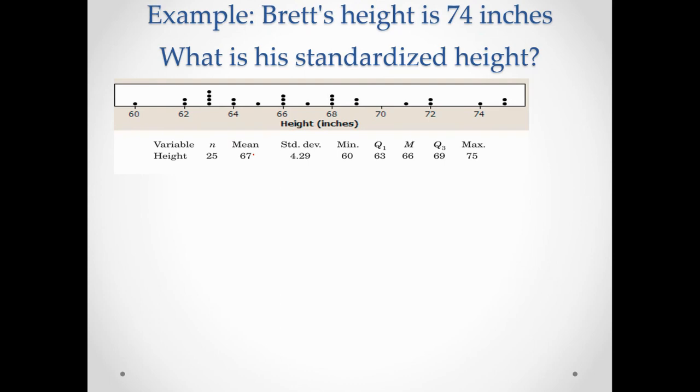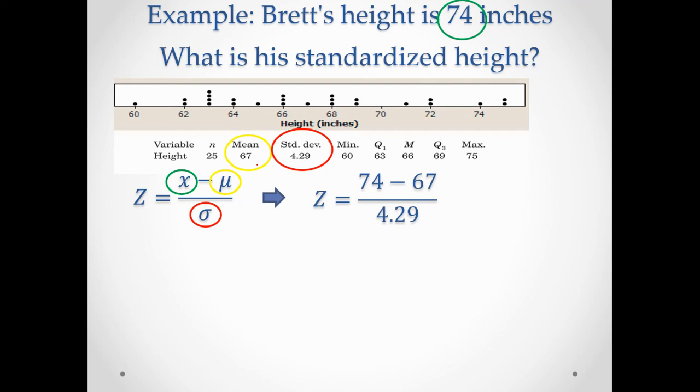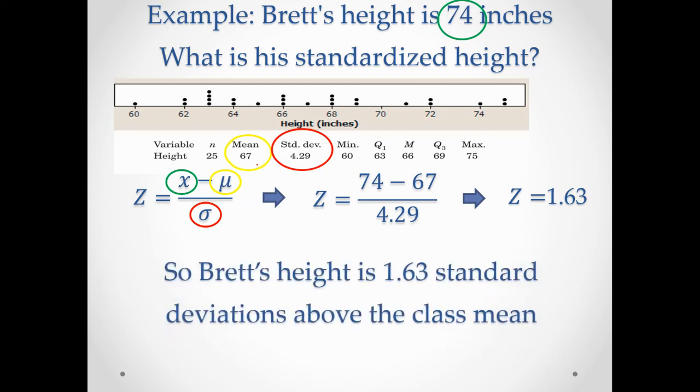Okay, let's do another example. Brett's height is 74 inches. What's his standardized height? So the formula, x is what we observe Brett to be. The average is given to us at 67. So if I think about this, 74 is bigger than 67, so Brett should be above average for the class, and the standard deviation is 4.29. So if I plug those values in and subtract and then divide, I get 1.63. So Brett is 1.63 standard deviations above the class mean.